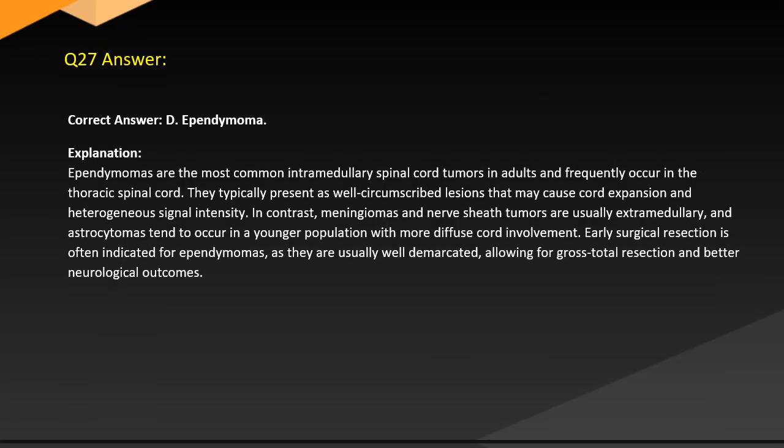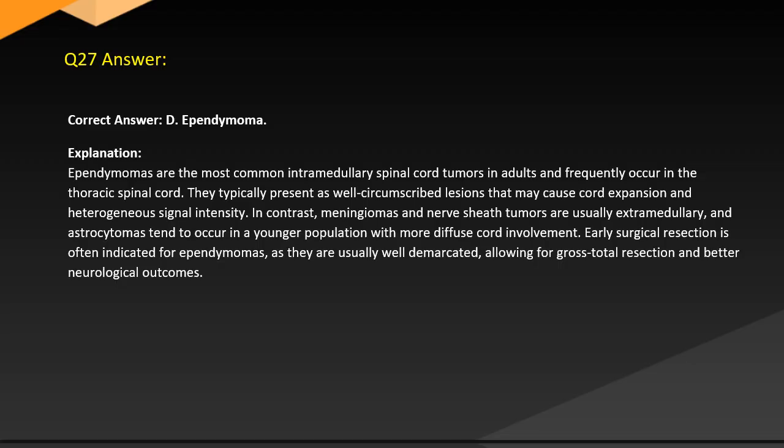Answer. Correct answer. D. Ependymoma. Explanation. Ependymomas are the most common intramedullary spinal cord tumors in adults and frequently occur in the thoracic spinal cord. They typically present as well circumscribed lesions that may cause cord expansion and heterogeneous signal intensity.